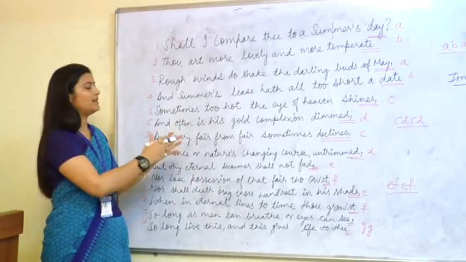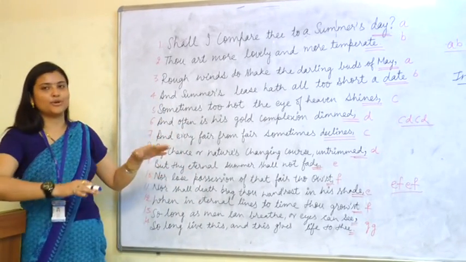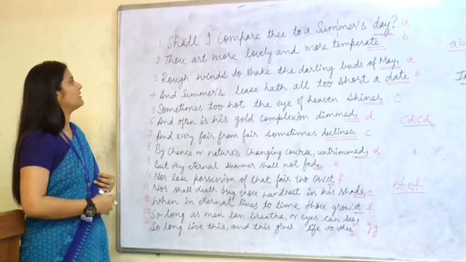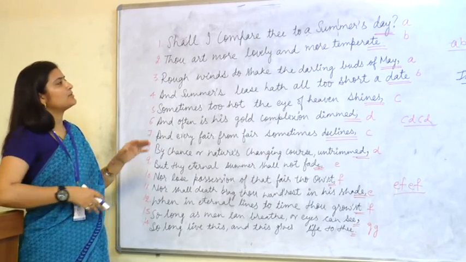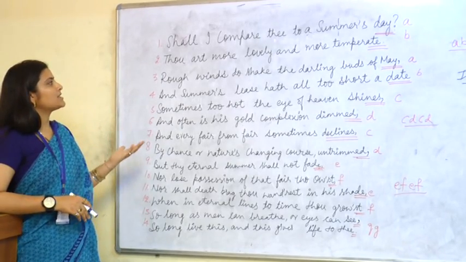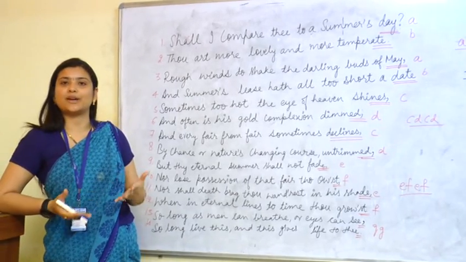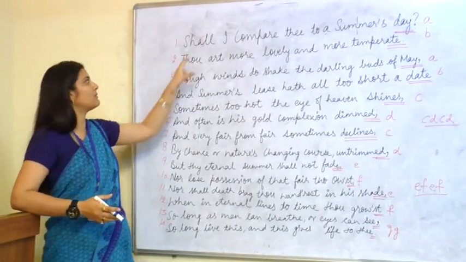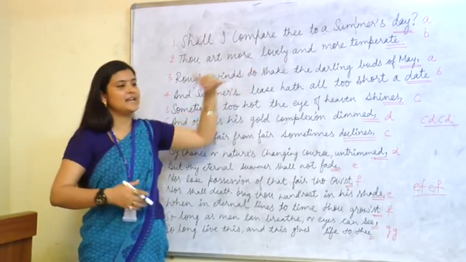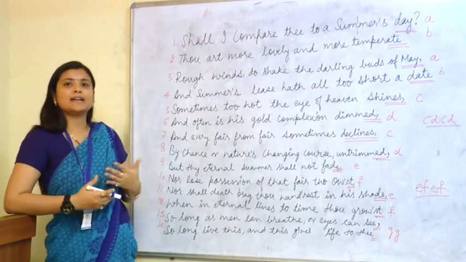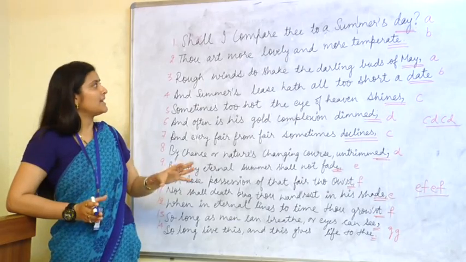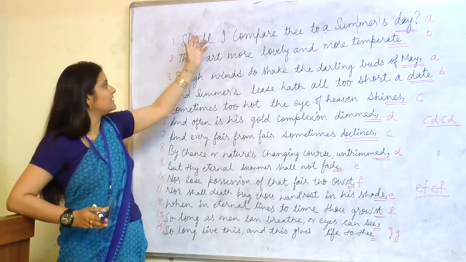Now let's try to find out what the poet is trying to explore in this sonnet. Shall I compare thee to a summer's day, thou art more lovely and more temperate? First of all, the poet is just trying to put a question. It is a rhetorical question in the beginning. Shall I compare thee to a summer's day? He is putting a question: should I compare this summer day with thee?